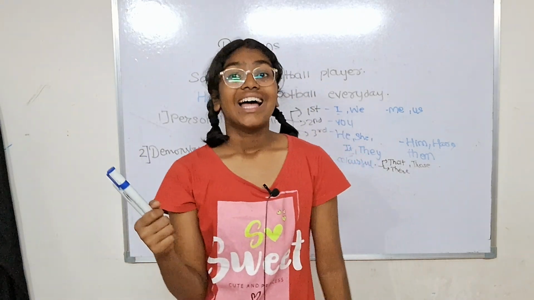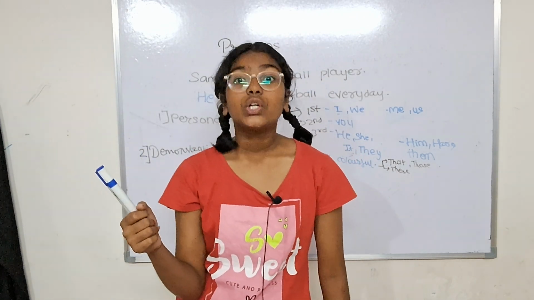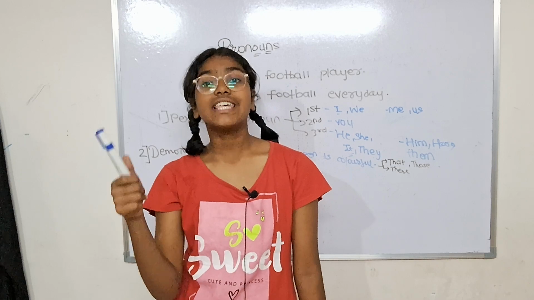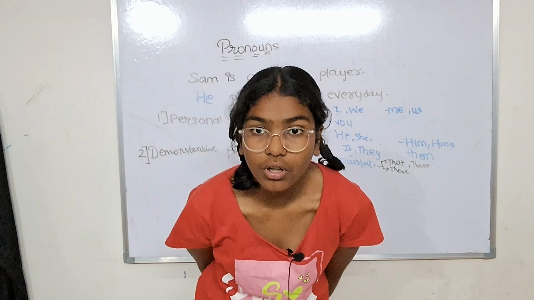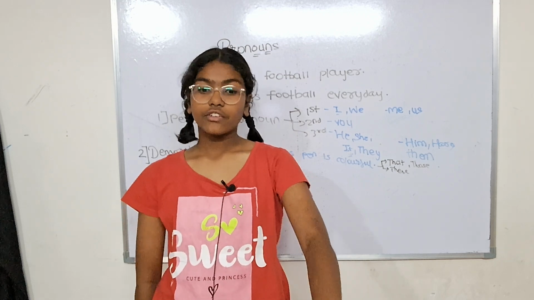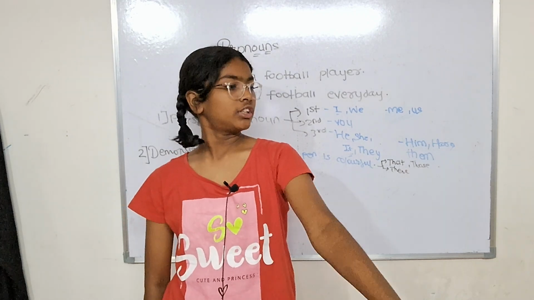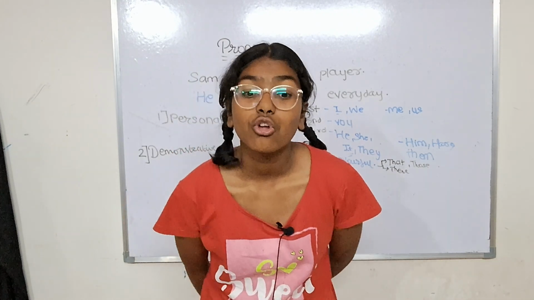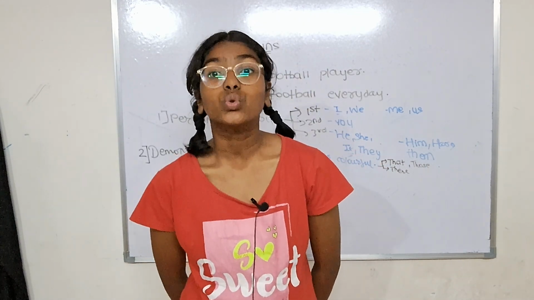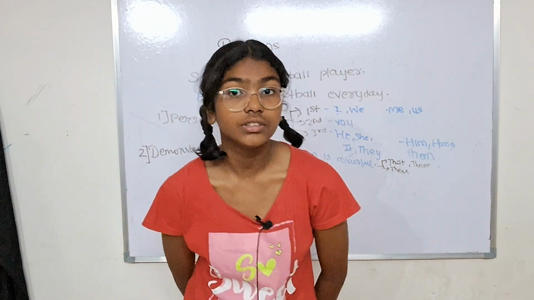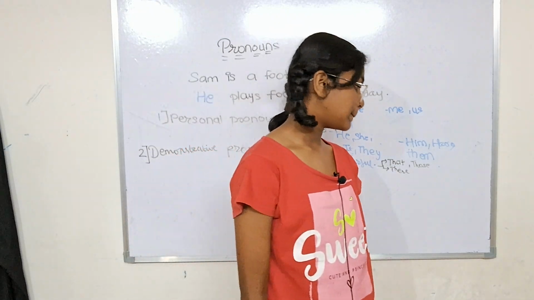What did I do? I changed this to these because they are plural. Now let's take the example of a book. Suppose there are 2-3 books, they are far away from me, so I'll say those are books.